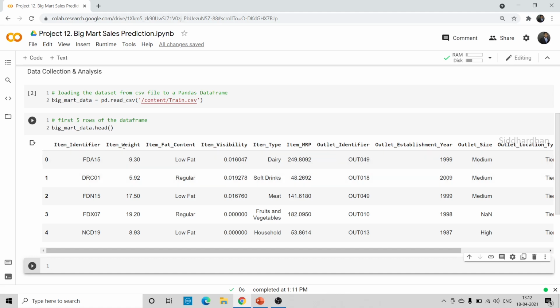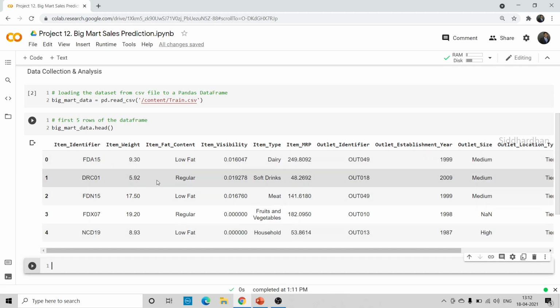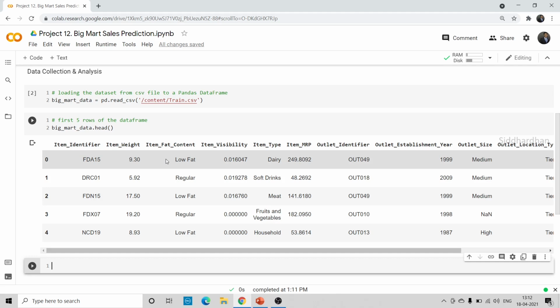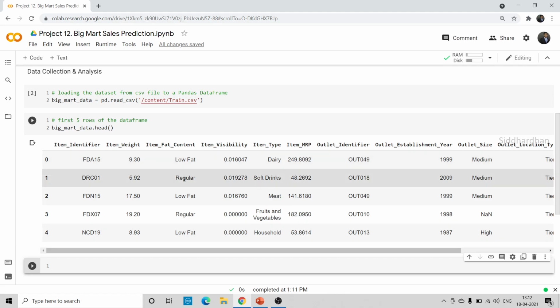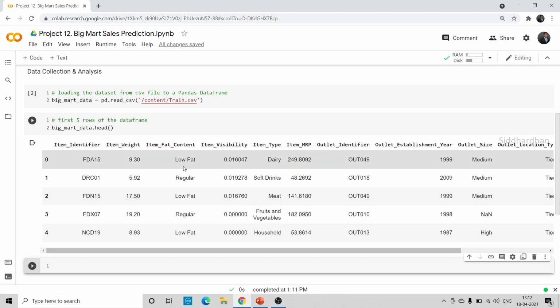The next column is item weight. What is the weight of that particular product in kilograms? That is given in this item weight column. And then we have the item fat content. So what is the fat content of this particular product? We have this low fat level, regular fat level, and such kind of things present in this item fat content.